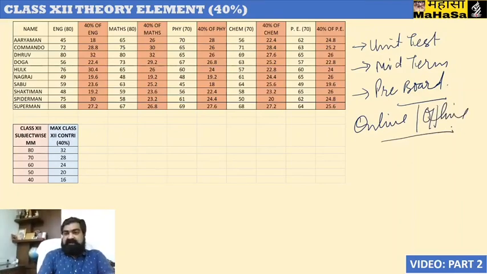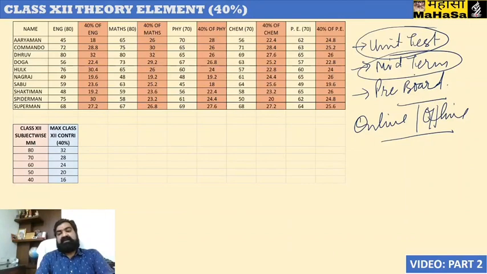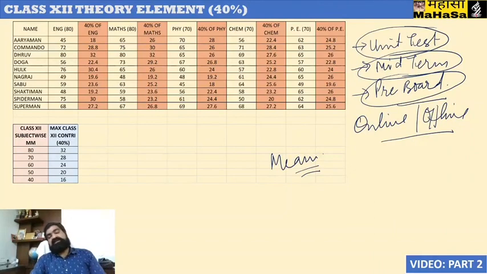The result committee can decide whether only unit test performance can be taken, or only midterm performance, or only pre-board performance, or a mean of all three, or a mean of any two can also be taken.